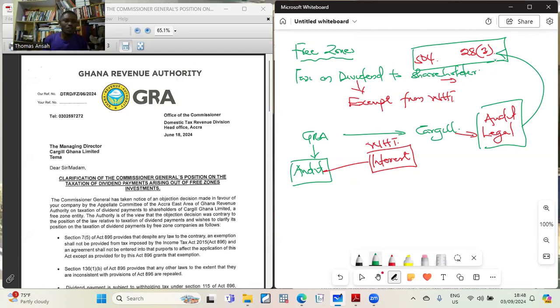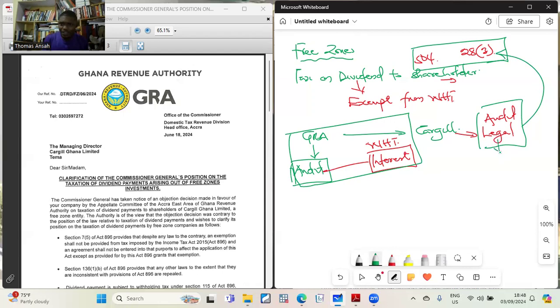Now, GRA and the Commissioner General issued a statement. I want you to follow it carefully because right now, as it stands, GRA is saying that they have to pay the withholding tax and even pay interest on it.